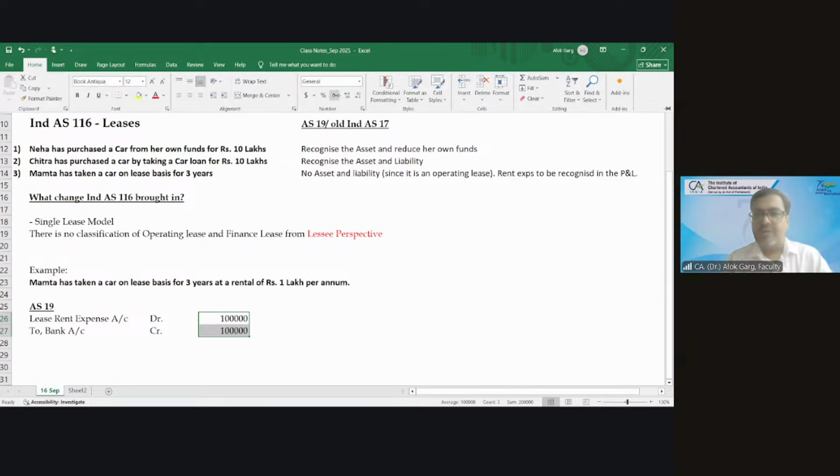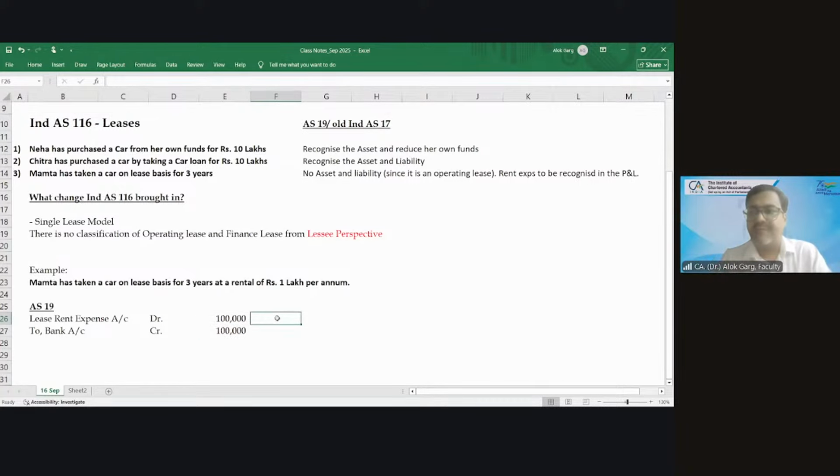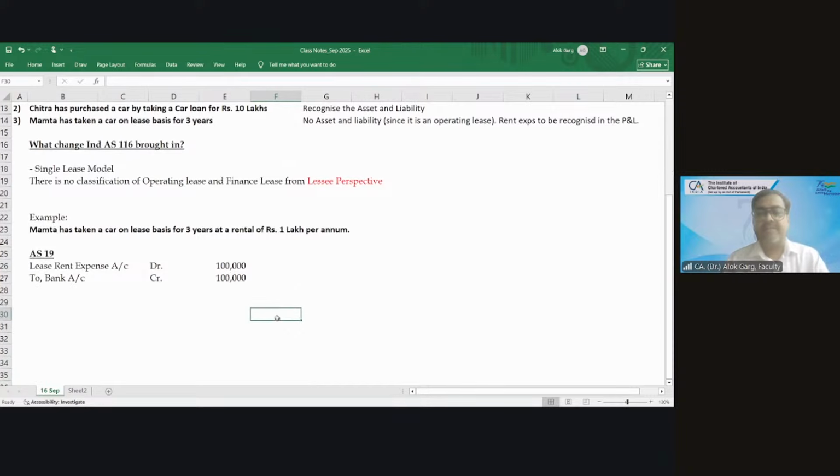Are you okay with this accounting? It's an operating lease. The car is for 3 years. The life of the car is 10 or 15 years. So in AS 19, lease rent expense account debit to bank account. Are you okay with this accounting?